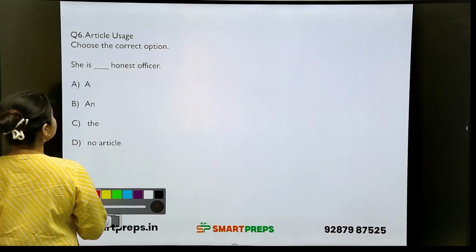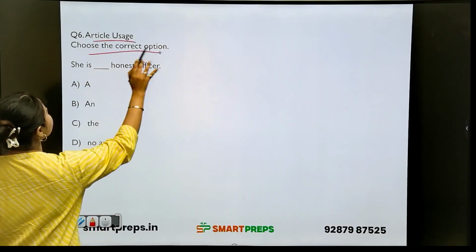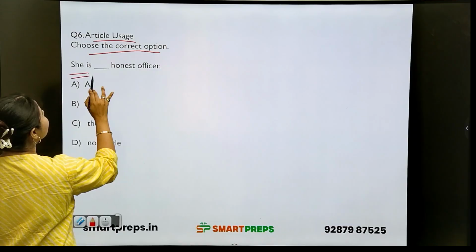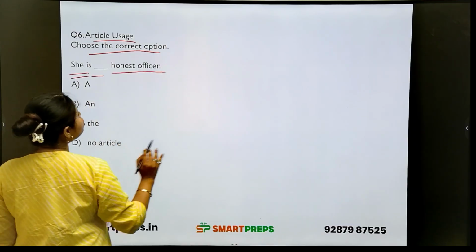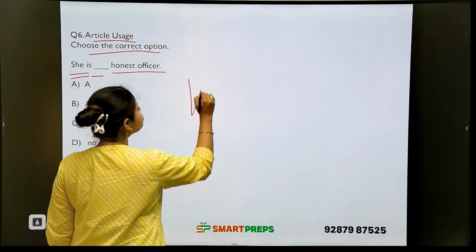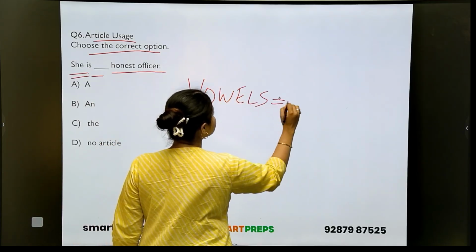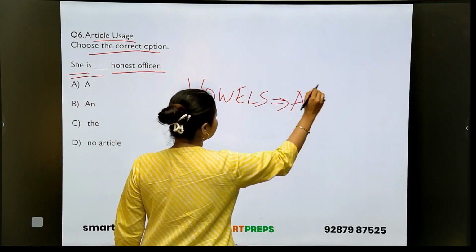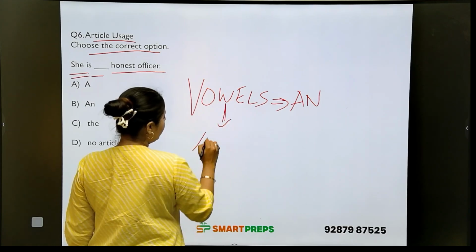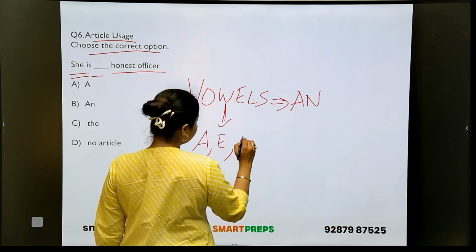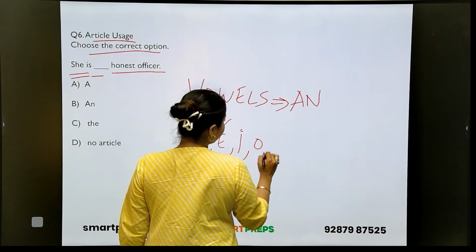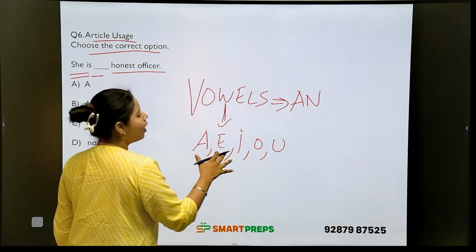Then moving on to article usage. Choose the correct option. She is dash honest officer. Now, in articles usage, we already know that in front of vowels we will be using what? An. Yes. And vowels are what? A, E, I, O, U. We all know that.